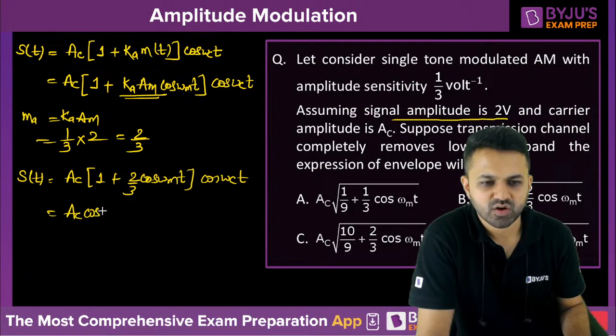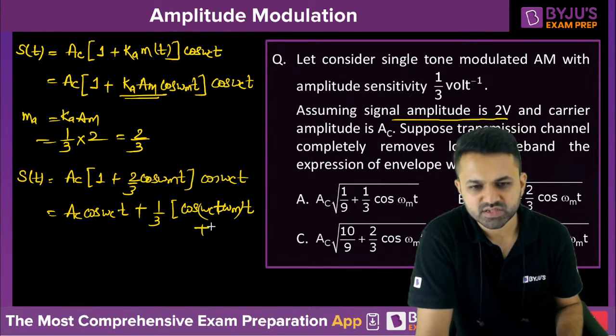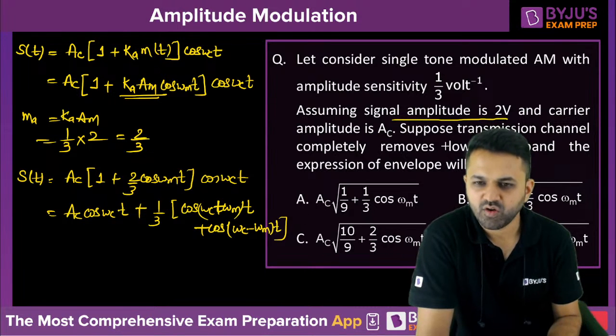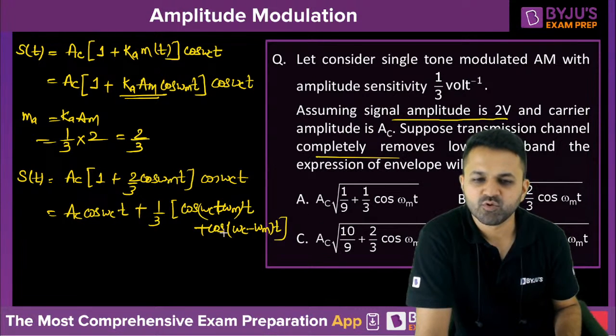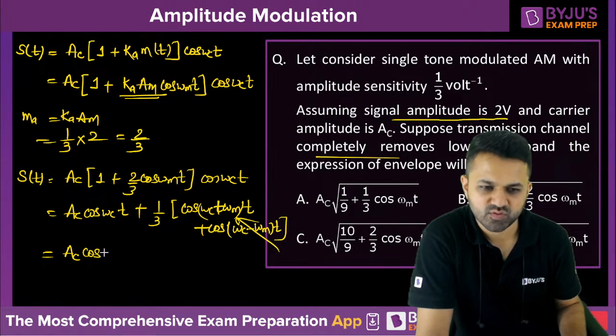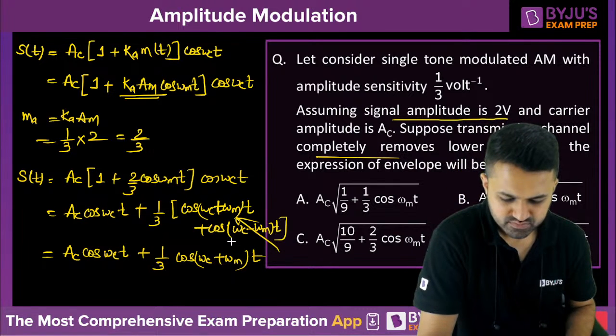Now if I open this bracket, then it is nothing but cos (omega c plus omega m)t plus cos (omega c minus omega m)t. This 2 cos A cos B formula I have applied here. Now in this question it is given that it is completely removing the lower sideband. So this lower sideband you have to neglect. After neglecting the lower sideband, you will get AC cos omega ct plus 1/3 cos (omega c plus omega m)t. Okay.